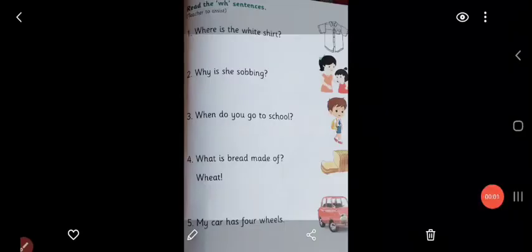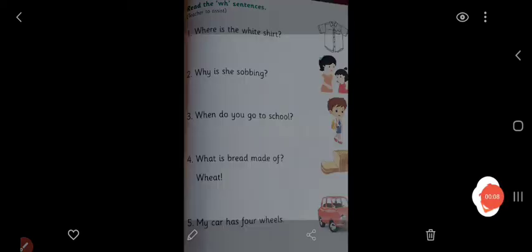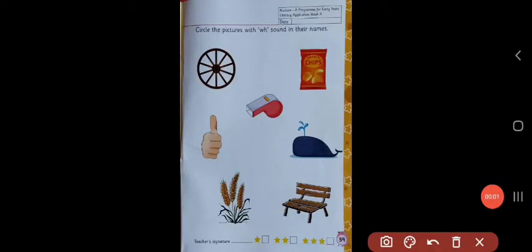Today we have to do one more page from our application book A, page number 59. This is our application book A, page number 59. Circle the pictures with WH sound in their names. What we have to do? We have to circle the pictures with W sound.